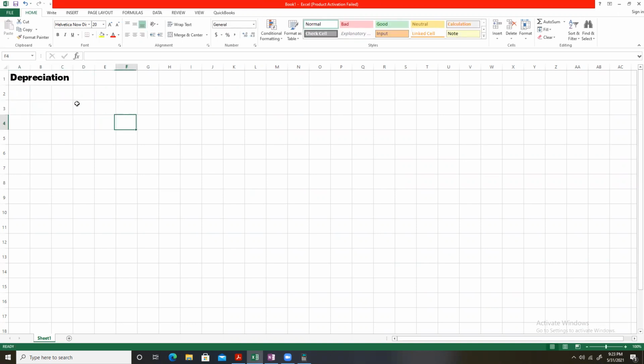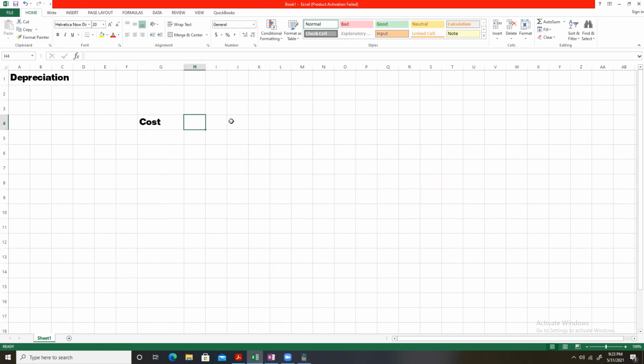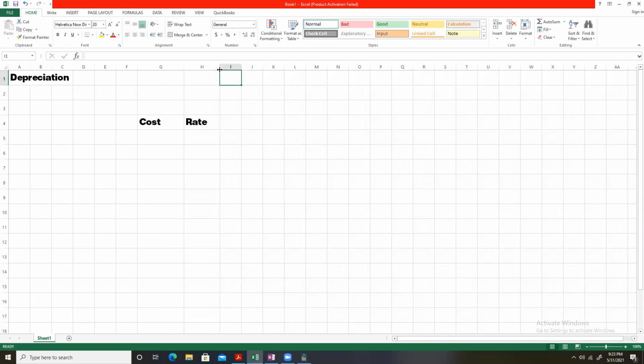Now, this is the cost of the asset. This is the rate of depreciation that we are charging. And we have depreciation expense.